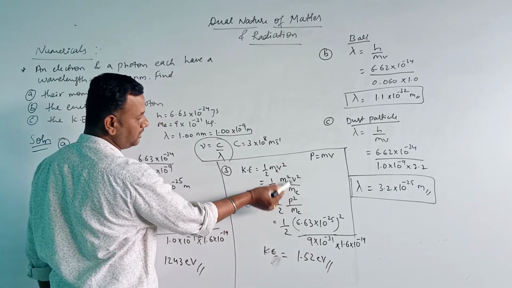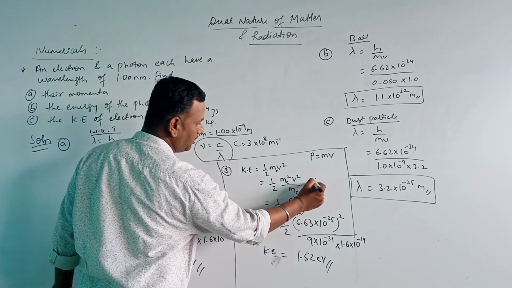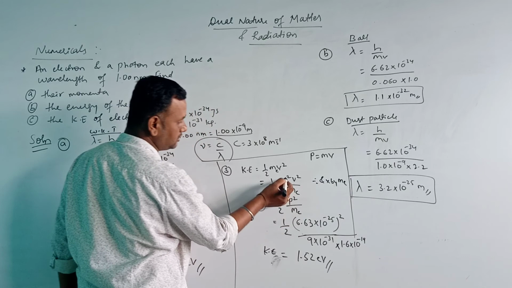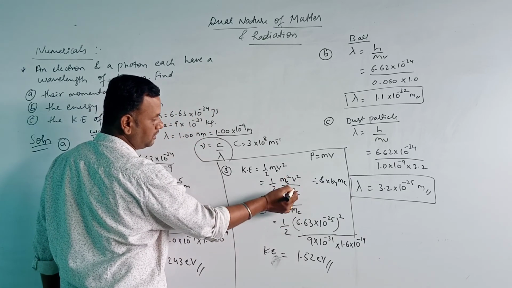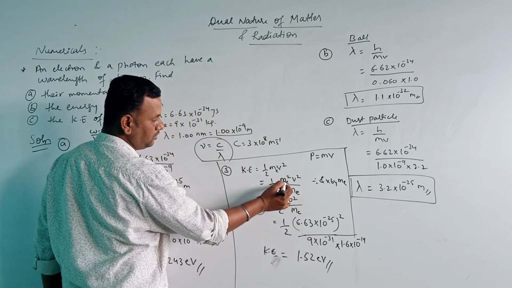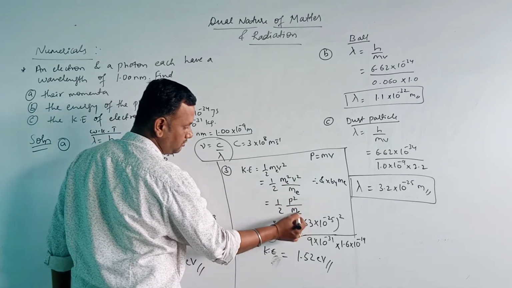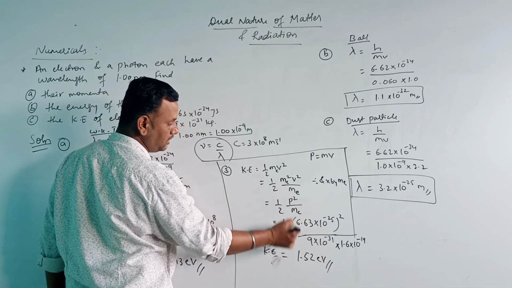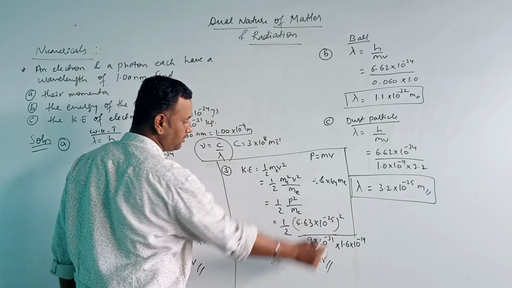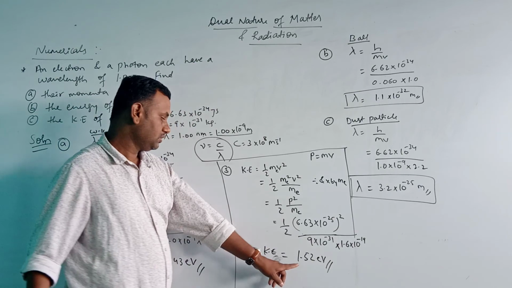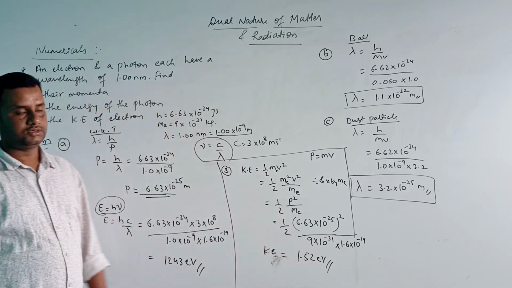Similarly for kinetic energy also, I divided and multiplied by the mass of the electron. So m e square v square divided by m e. So mv means what? It is p. So p square by m e, where m e is the mass of the electron, and p is 6.63 into 10 to the power of minus 25, square. So after substitution of these values we will be getting 1.52 electron volt.